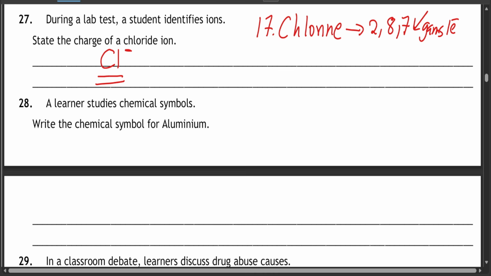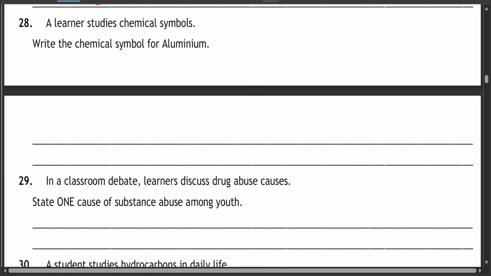Question 28. Alana studies chemical symbols. Write the chemical symbol for aluminium. This is how we write aluminium: capital A, small l. Many students usually write it another way, which is very wrong, because I don't know if that L is a small l or a capital L. There should be a small l like this. If it's copper, capital C, small u.